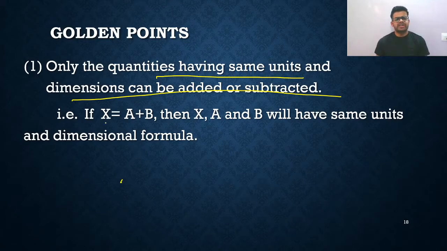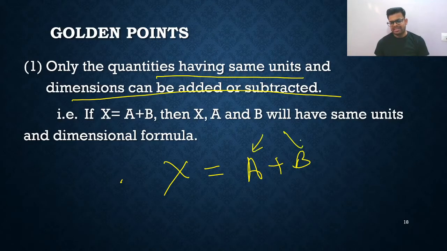Remember. So let's say I have a physical quantity X that is equal to A plus B. It means A and B are the same physical quantities. The sum of A and B will have the same unit. A is having some unit, let's say meter, so B will also have the same unit meter, and X will also have the unit meter, because it is equating, right? So LHS will have the same unit as RHS.